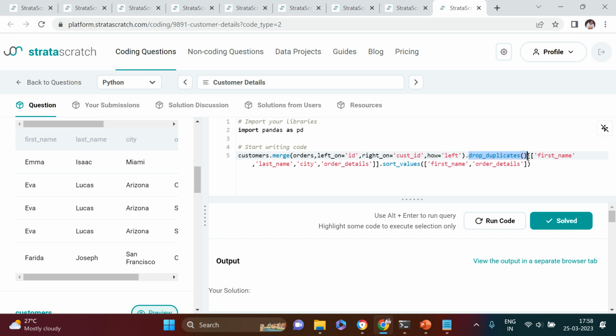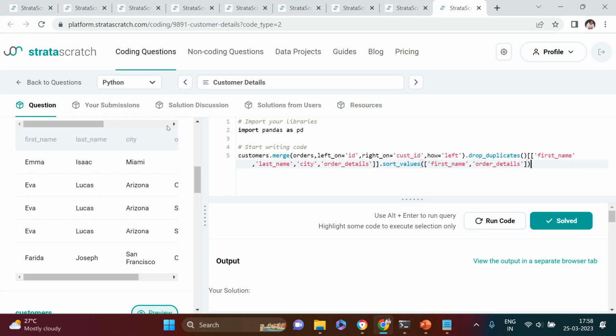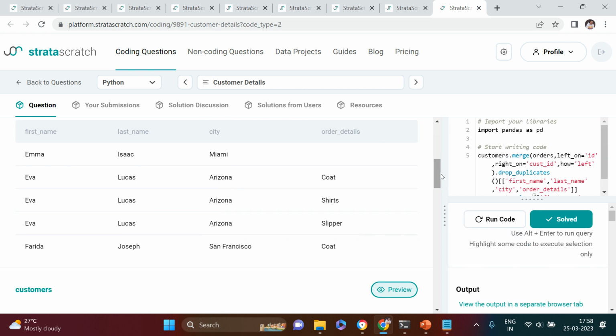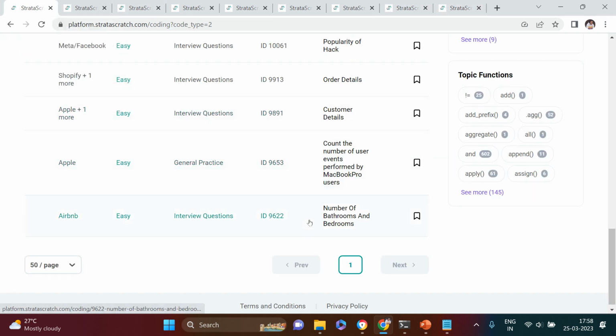Then we dropped the duplicates because it was already insisted upon in the question itself, and then we selected only those columns which were asked for in the question, and then we sorted the data using first name and order details in ascending order. Hope it was simple for you. Let's move to the next question. Customer details we are done. We just did customer details, and previously we did order details. Now we are left with only two questions.